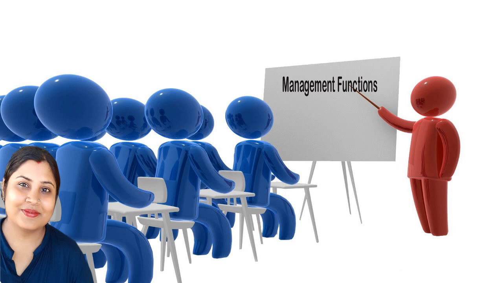Directing is a continuous process, even all the functions of management are continuous, you can say. Planning is continuous, organizing is continuous, just like that staffing, directing and controlling are also continuous. In directing, you are giving direction to your employees. It's not only direction, it may include instructions, commands, orders, notices, anything. So once the employees are appointed, there is a need to instruct them and get the work done.